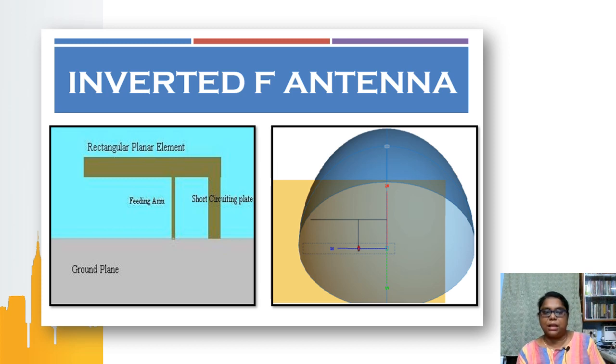The IFA has three components: a rectangular element, which may be a wire or planar, a short circuiting plate, and a feeding arm. When you see the picture on the right side, which was designed using the CAD-FEKO tool, we observe that we have a feeding arm, a rectangular plate or rectangular element, and also a short circuiting plane.